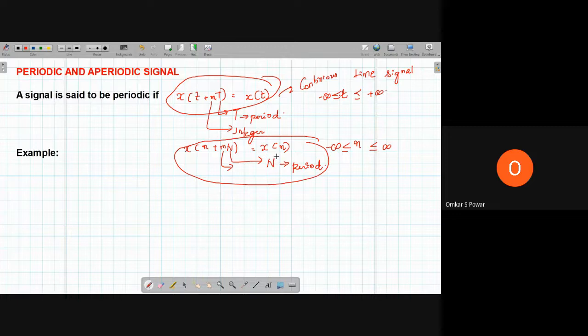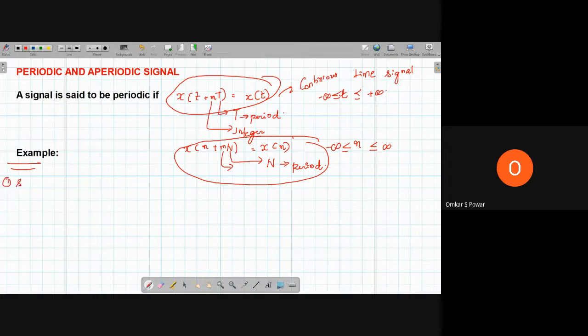So why I wrote this big N and this big T: if you add, for example, 2 pi, say sine of x plus 2 pi, you'll get sine x. It's the same thing. Now, we'll give some examples.